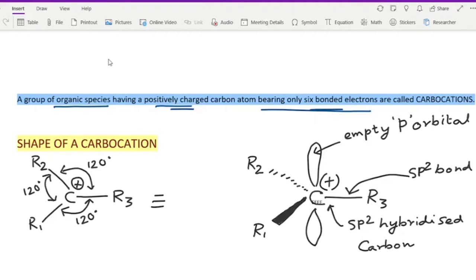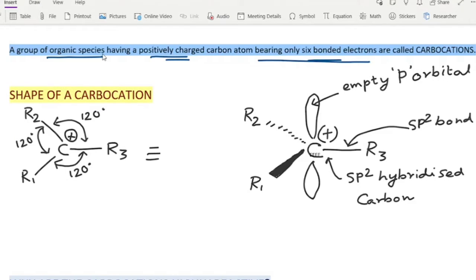We generally know that every atom tries to fill its octet. That means 8 bonded electrons. But here the carbocations have only 6 bonded electrons. If we go into the details of the shape of a carbocation, we see that a carbocation is a planar species in which the central carbon atom, which carries the positive charge, is sp2 hybridized.